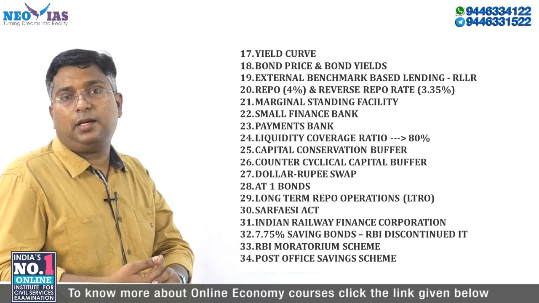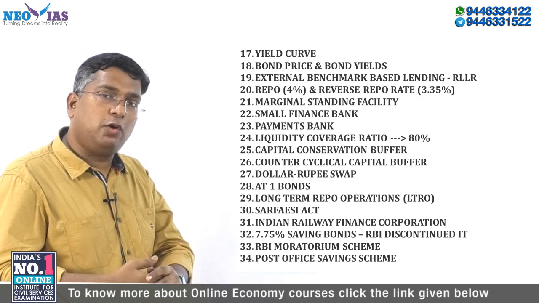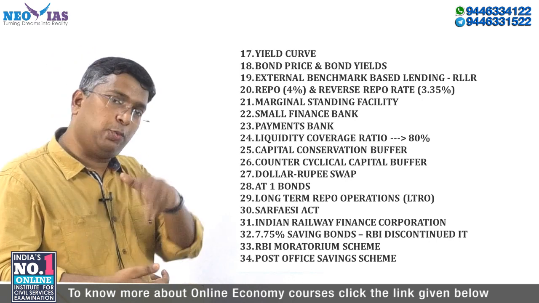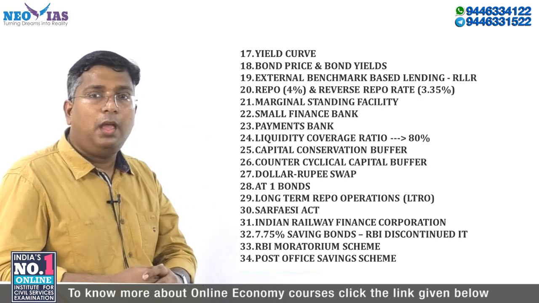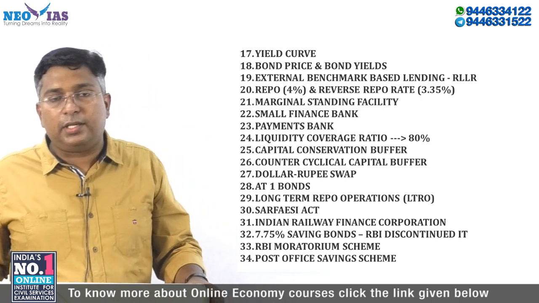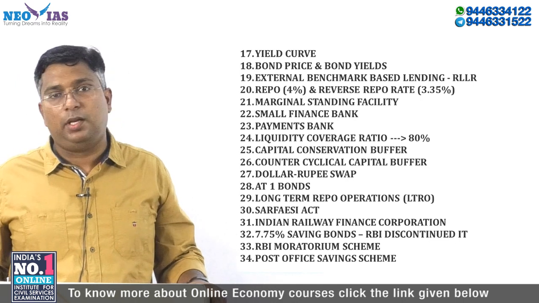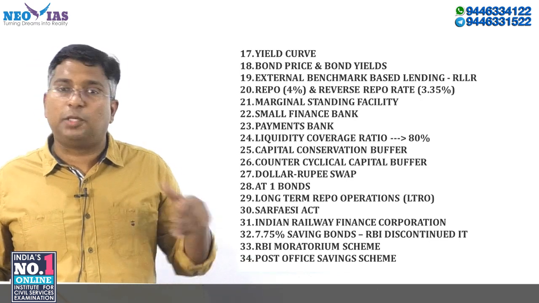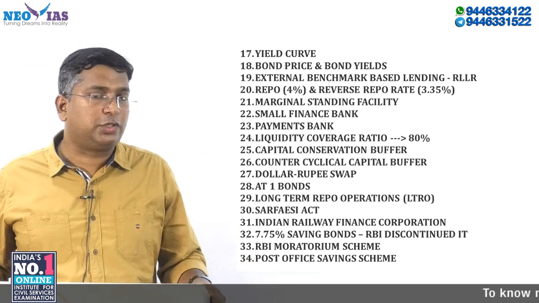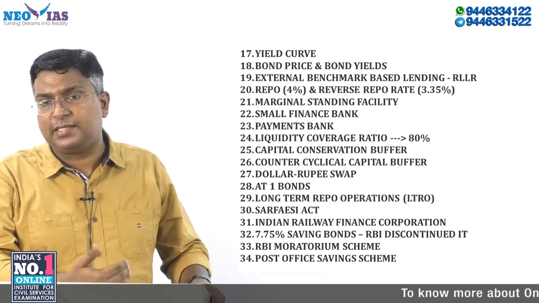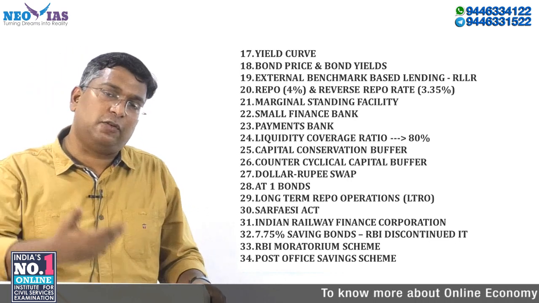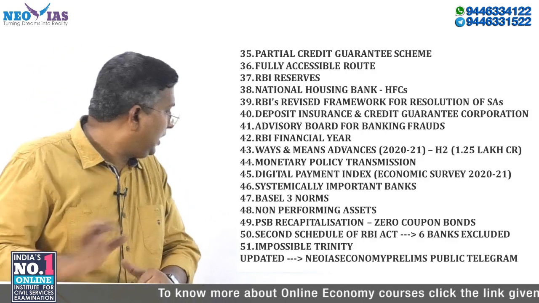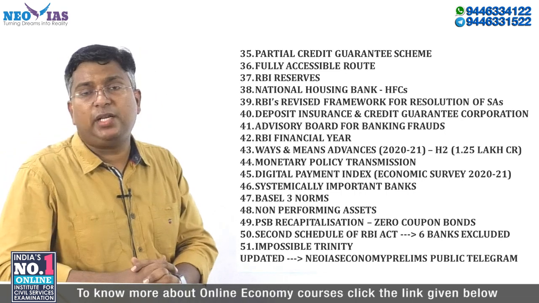Then you know that after lockdown, RBI have announced many moratorium scheme as well as interest waiver schemes. You are supposed to know all those schemes, their features. And there have been news related with the post office savings scheme, including the public provident fund, etc. So you are supposed to know all the major schemes of post office savings scheme as well as what is the current interest rate, how the interest rate of the post office saving instrument is linked with the government securities, etc.